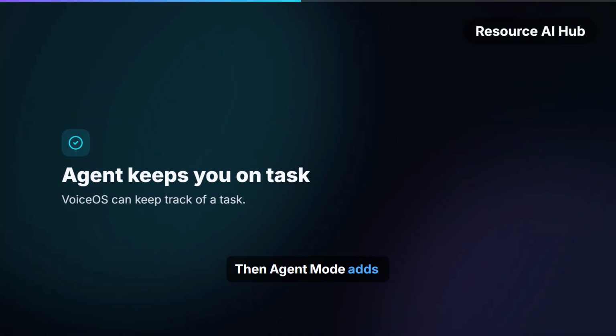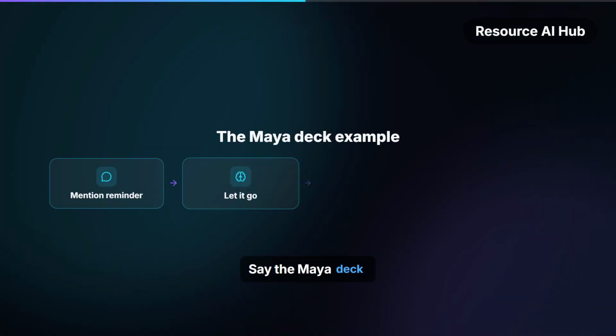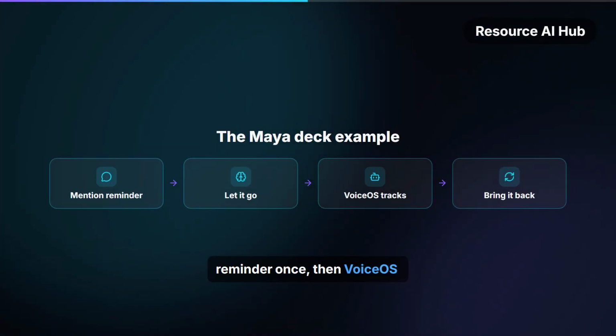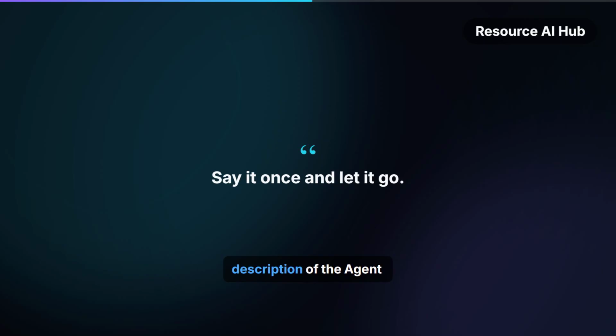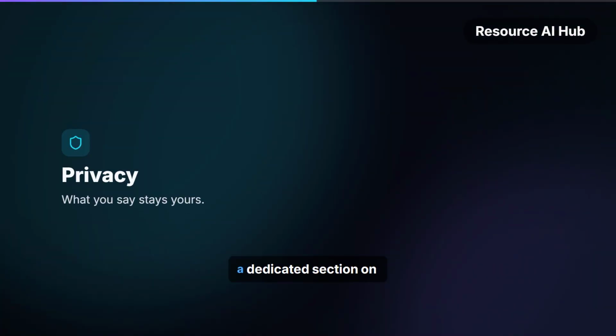Then Agent Mode adds persistence by keeping track of tasks you mention. Say the Maya deck reminder once, then VoiceOS says it can keep track of it. That's the site's compact description of the Agent Mode experience. VoiceOS also gives privacy a dedicated section on its product page.